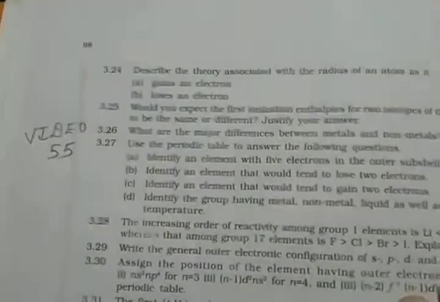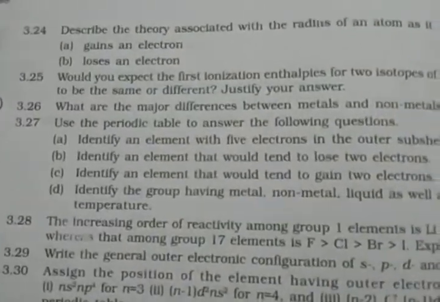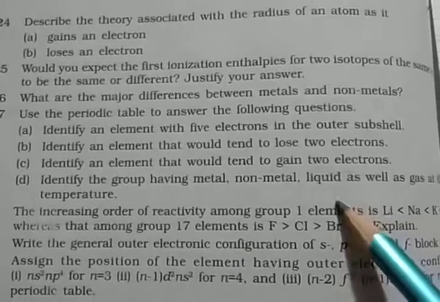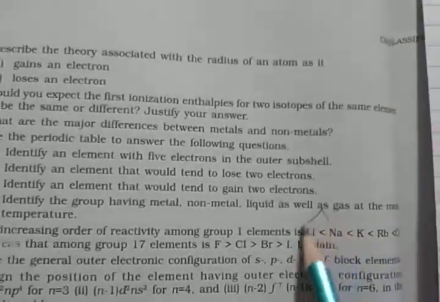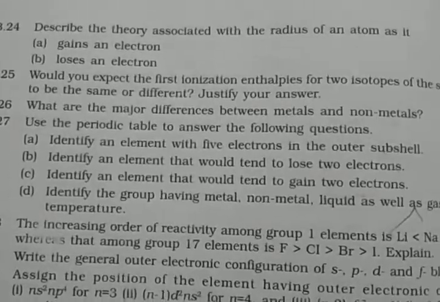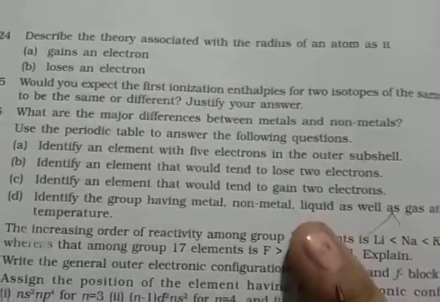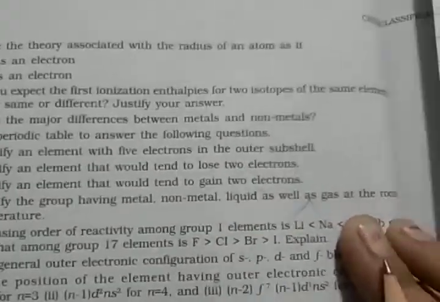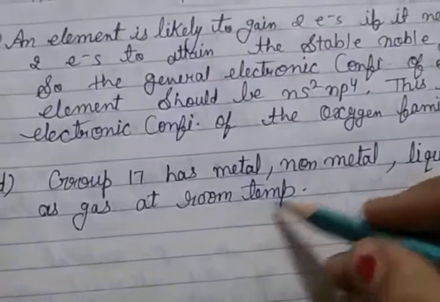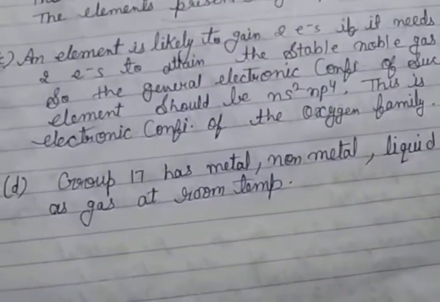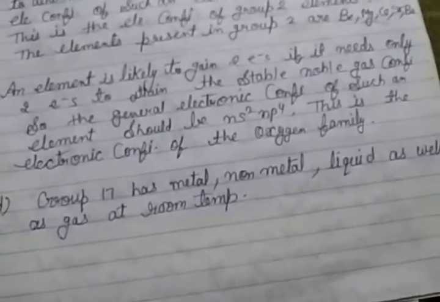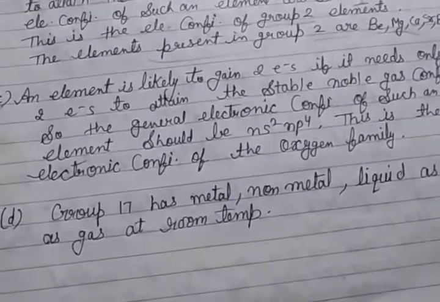Then fourth, identify the group having metals, non-metals, liquid as well as gas at room temperature. So group 17 has metal, non-metal, liquid as well as gas at room temperature.